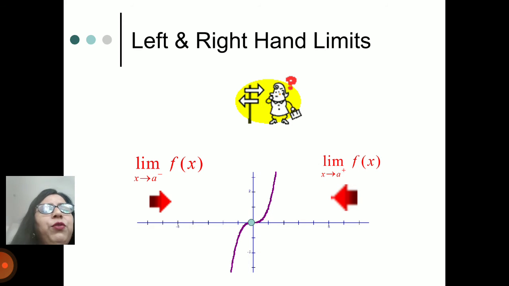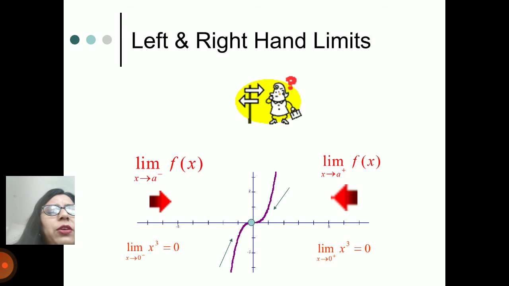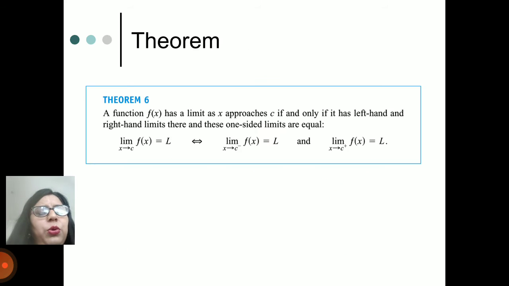So this is the graph for f(x). If we talk about f(x) equals x cube, then the limit as x tends to 0 minus and the limit as x tends to 0 plus of x cube would equal 0. So the limit of x cube is 0.